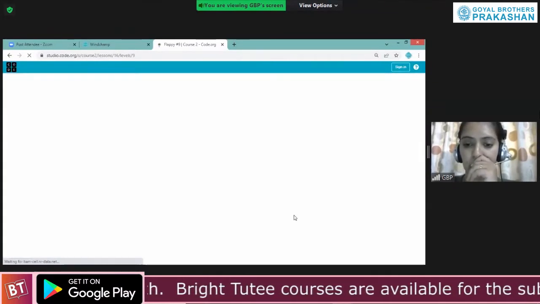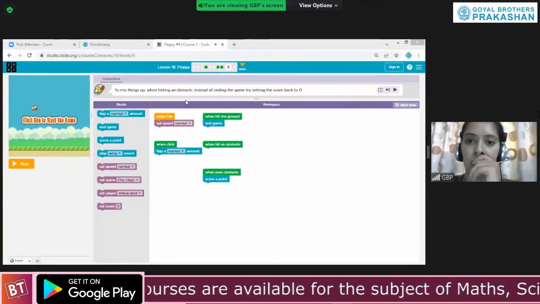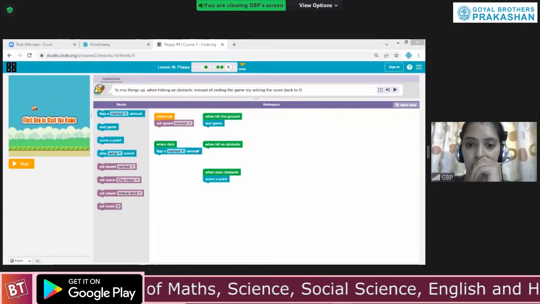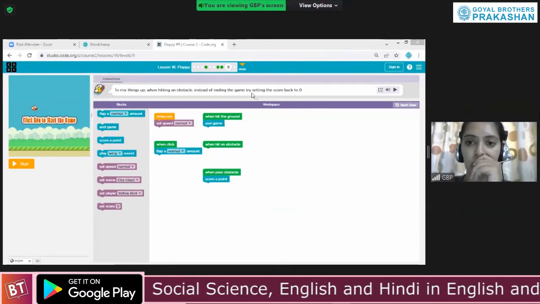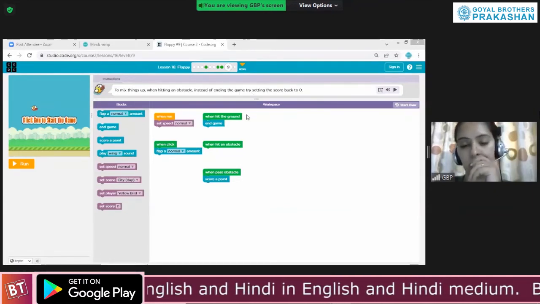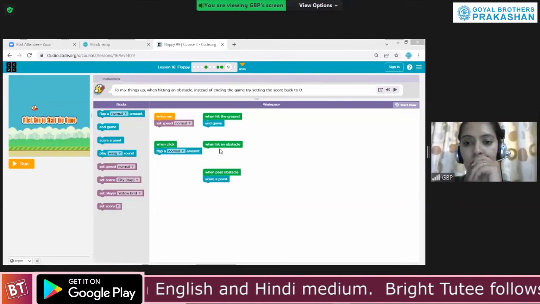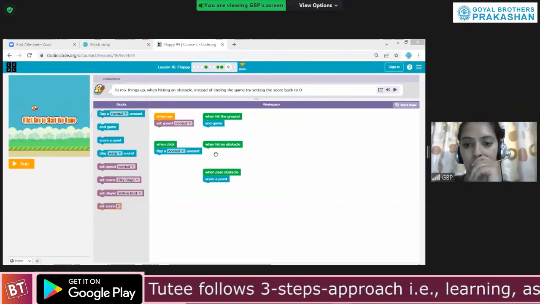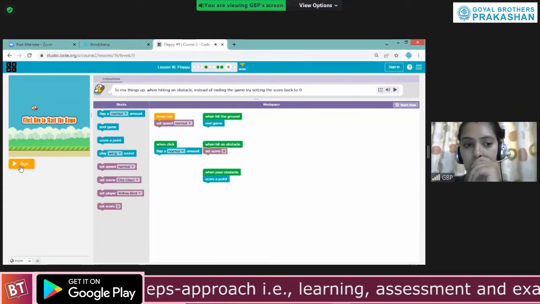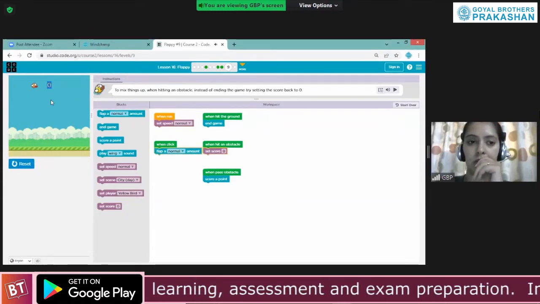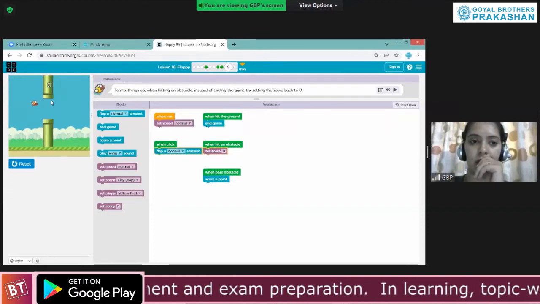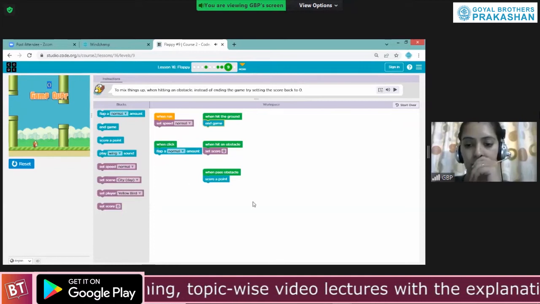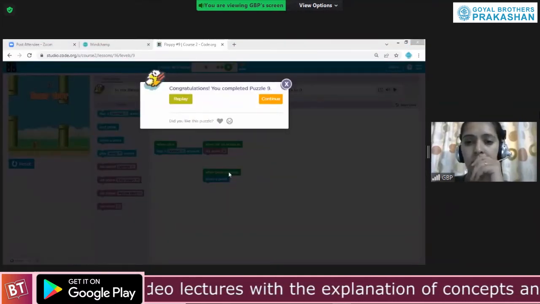Those who had some doubt in level 9: it is saying to mix things up when hitting an obstacle. When hitting an obstacle, instead of ending the game, try setting the score back to 0. It is just saying that whenever you are hitting the obstacle, you need to set your score back to 0. Like this. Just run it and check. So if you are able to score a point and you touch the obstacle, it is again going back to 0.